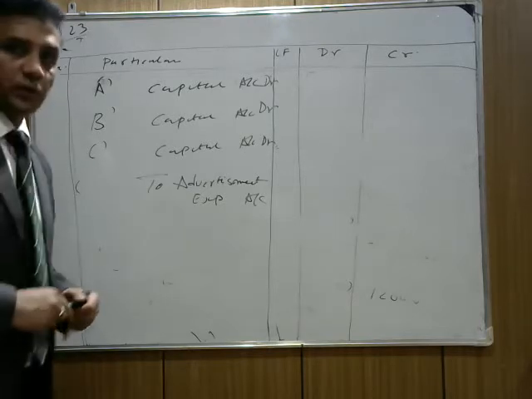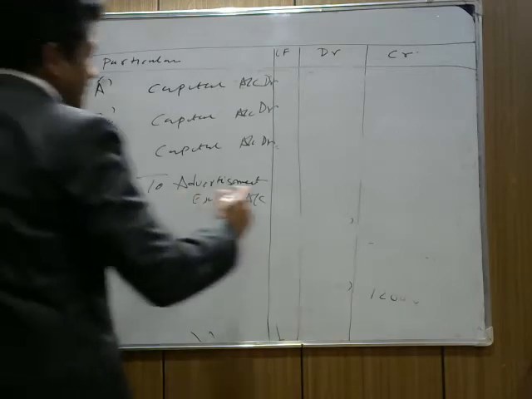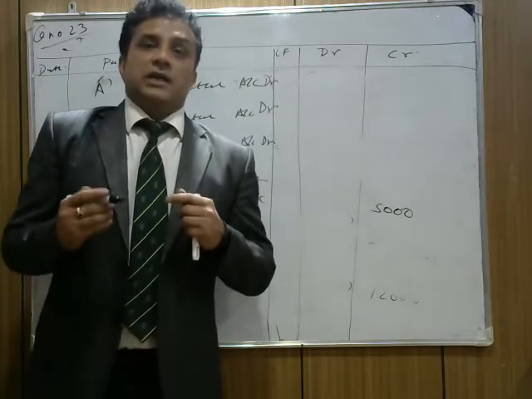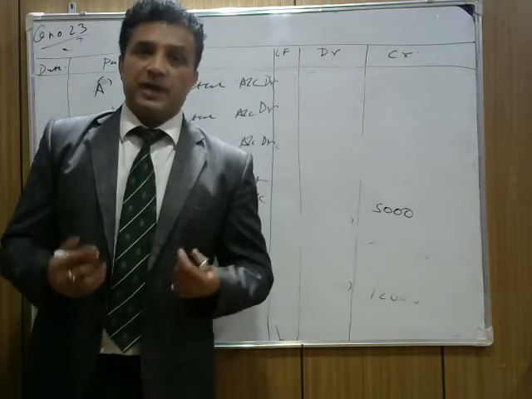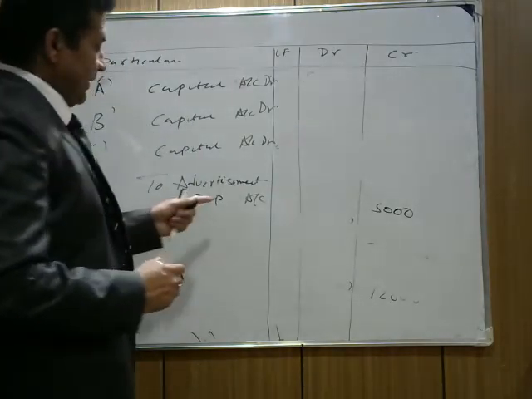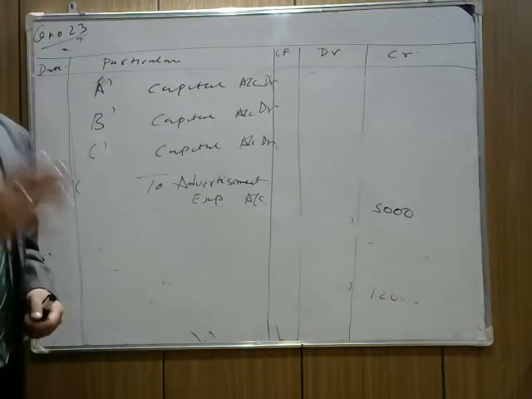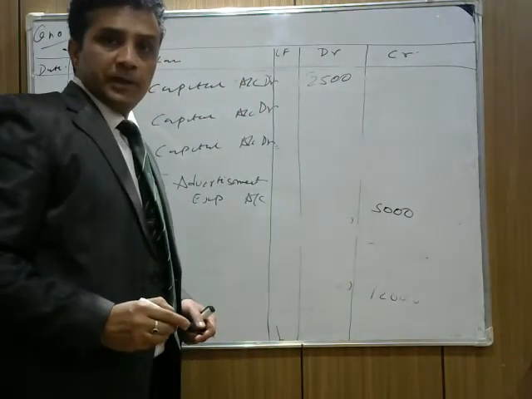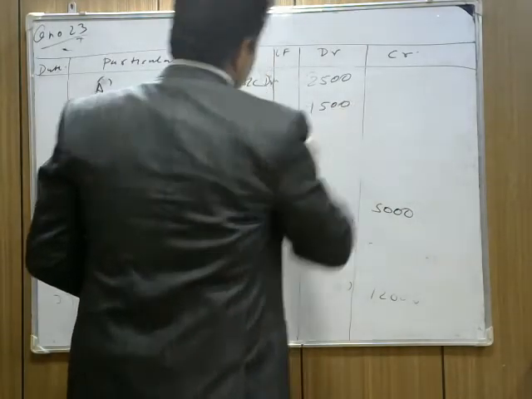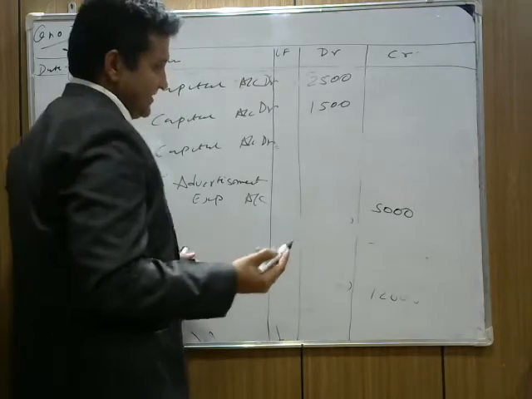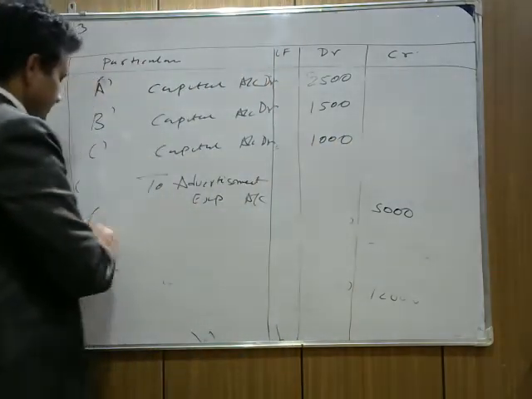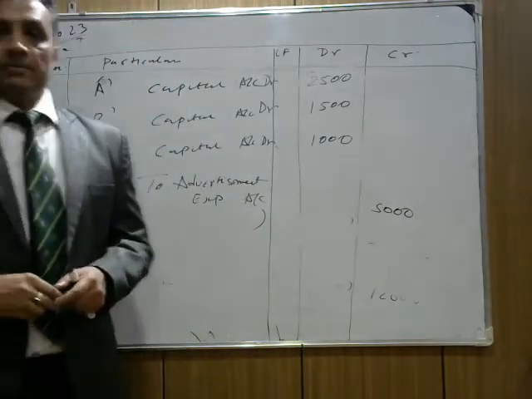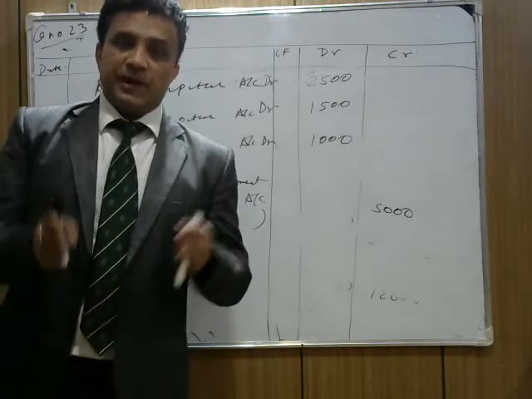What is the advertisement expense given in the question? 5,000. Now when the partners enjoy profit, when they enjoy general reserve and revaluation profit, they have to bear the losses also. Divide 5,000 in the old ratio: 2,500 for A, 1,500 for B, and 1,000 for C. Being advertisement account written off from partners' capital account.